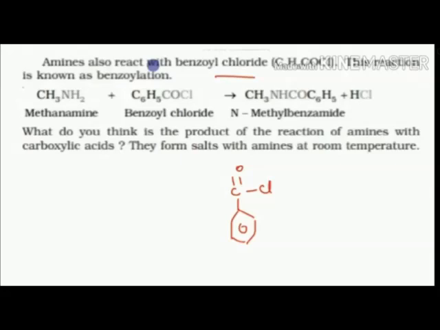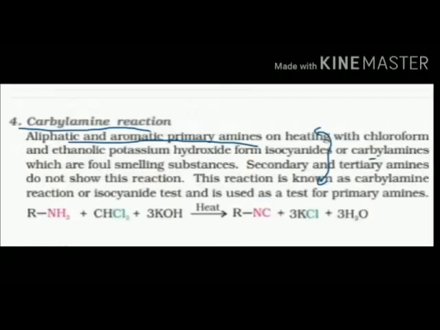Here we were dealing with the aliphatic acetyl chloride group. Now they are benzoyl. If there is a benzene ring chloride group, then also the same reaction occurs, because it is also an acyl group. It undergoes the same reaction, and we get N-methyl benzamide, and also HCl. You can see how the reaction is going on. This was the third reaction.